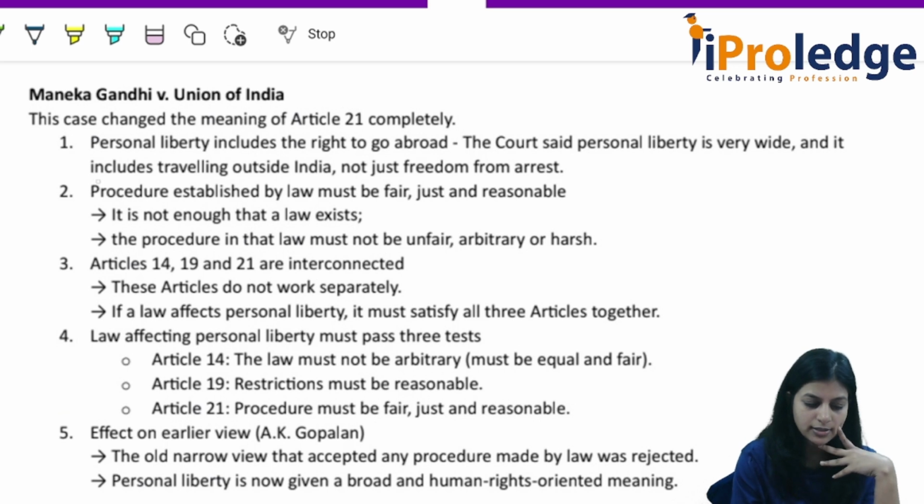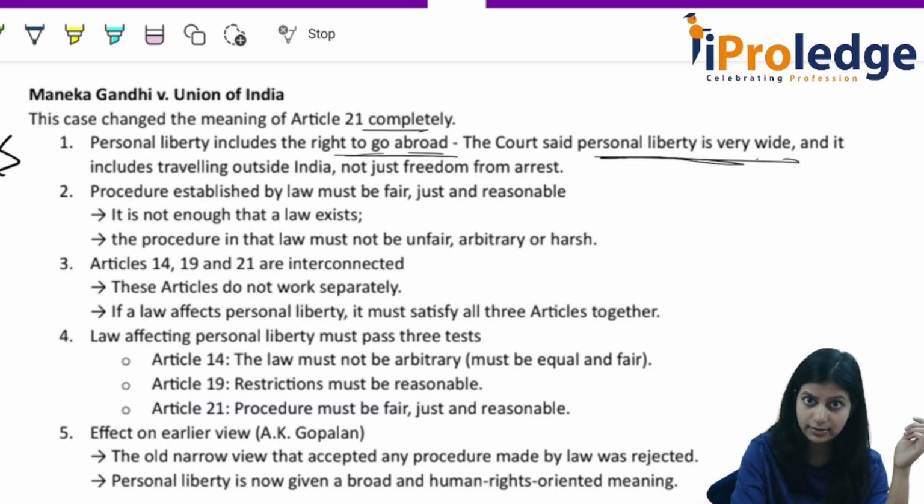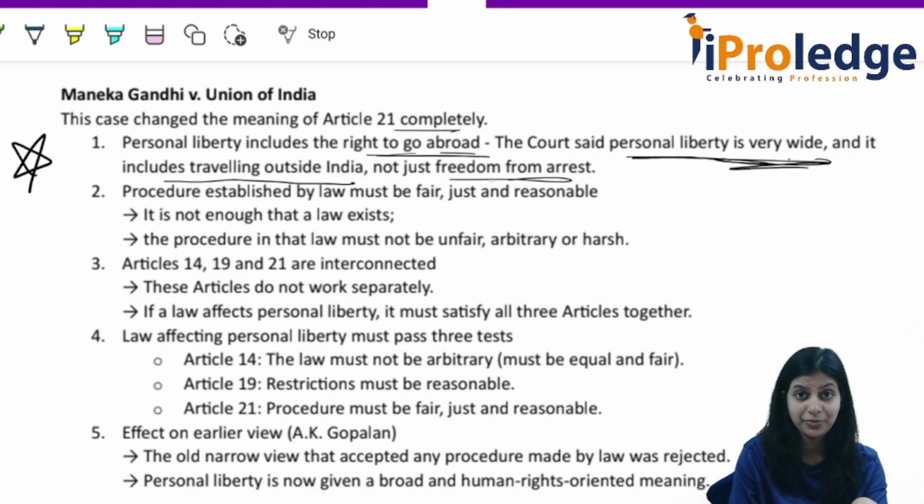What happened in this case law? This case changed the meaning of Article 21 completely. Personal liberty includes right to go abroad. The court said personal liberty is very wide. This is a very important case law. You have to remember this case law, Maneka Gandhi versus Union of India. In this case law, the court said personal liberty is very wide and it includes traveling outside India, not just freedom from arrest.